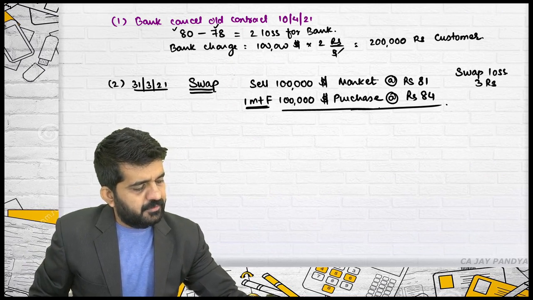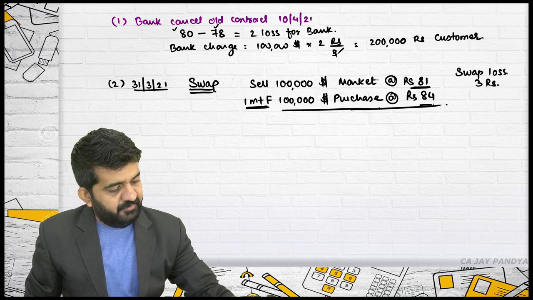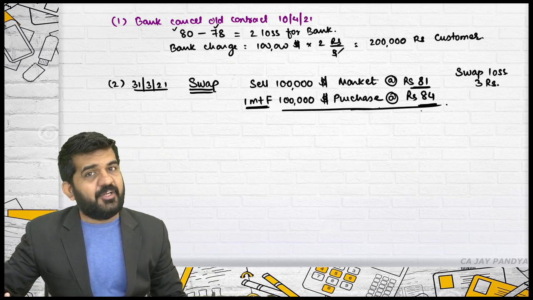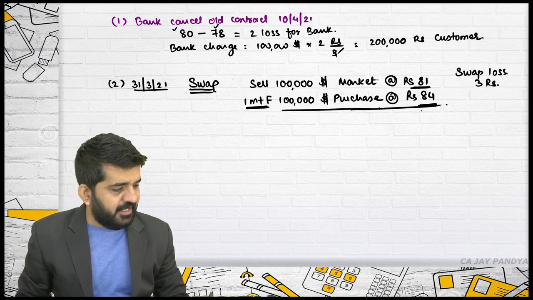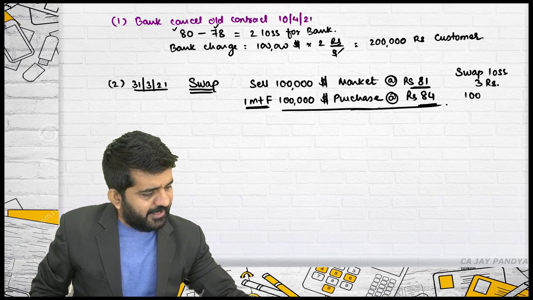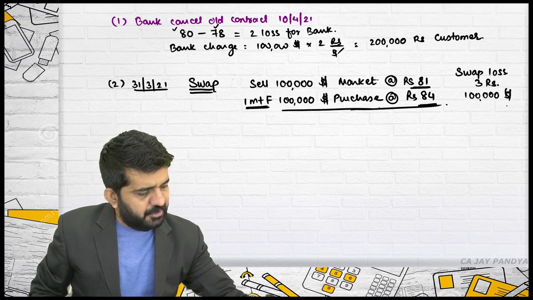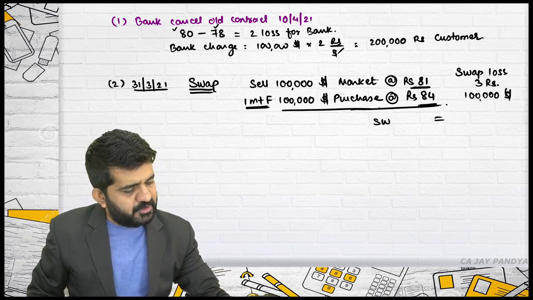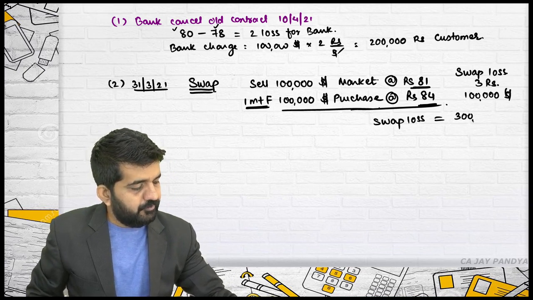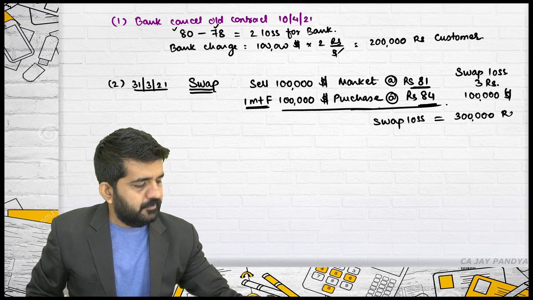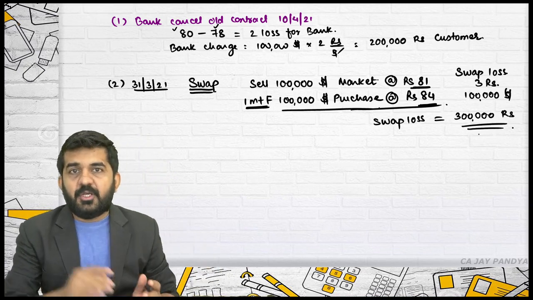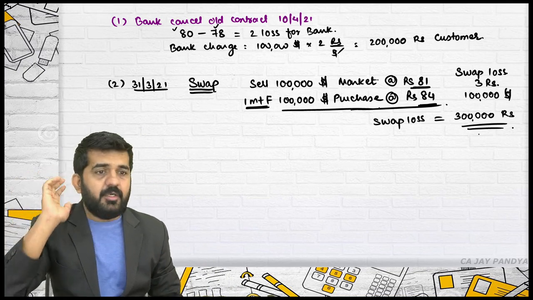3 rupees, 81, 84. See what the bank is doing, it will be purchasing at the rate of 84, it will be selling at the rate of 81. Swap loss is 3 rupees and $1 lakh is under consideration. So total swap loss is 3 lakhs rupees.